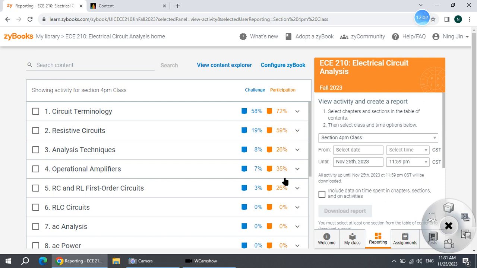You can see your reading assignment grade. If all of these are 100%, of course you will have full credit. That is 12. If all of them are over 90, your points will not be exactly 12, but close to 12, right? So try to finish all of them during your review.